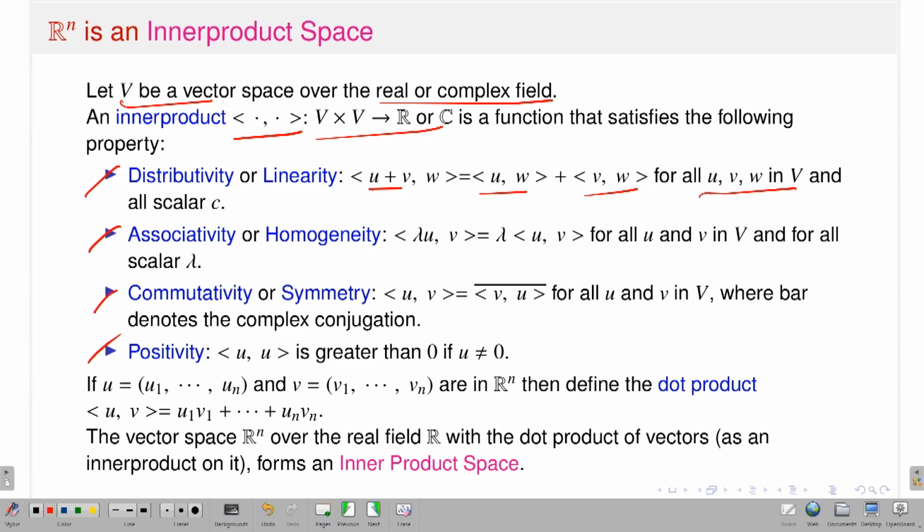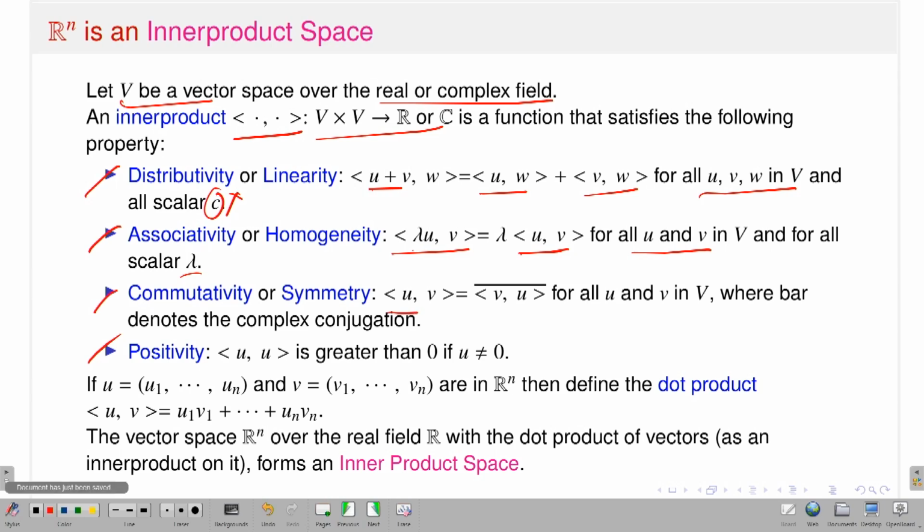Okay, I think there is a mistake; there is no scalar there. So, just for the first, it should be true for all u, v, w in capital V. The second one is homogeneity. So, what does it mean? That means if I take the inner product between lambda u and v, then lambda will come out. What remains is the inner product between u and v, and that should be true for all u, v and all scalar lambda. The third one is symmetry.